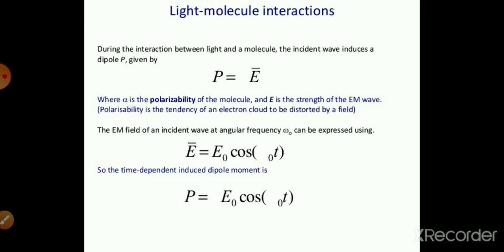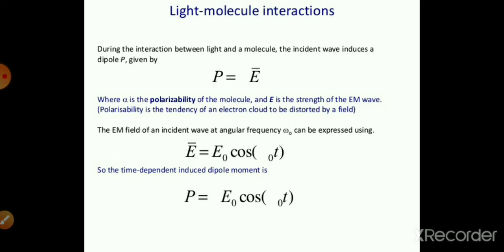During the interaction between light and a molecule, the incident wave induces a dipole P, given by the expression P is equal to alpha E, and E here is the strength of the EM wave. The polarizability is the tendency of an electron cloud to be distorted by a field.